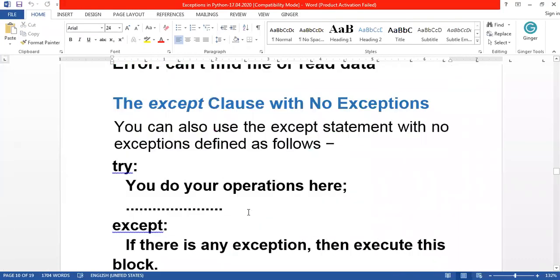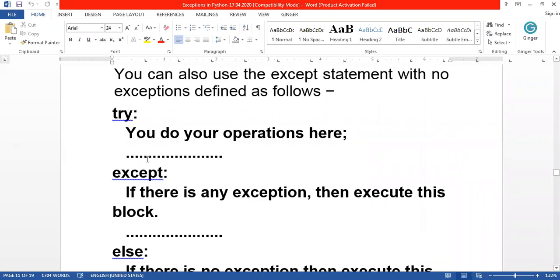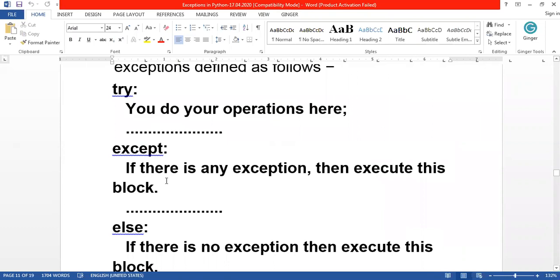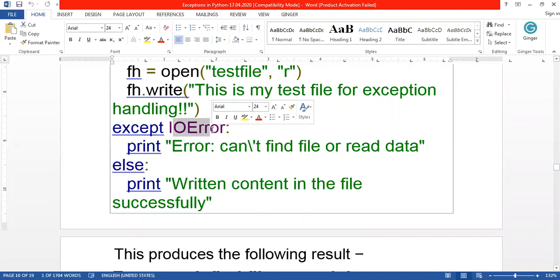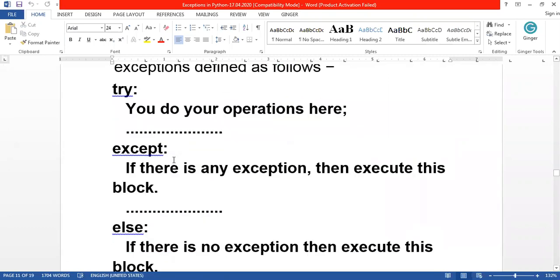Again, there is another variation. Again, the same try, but if you want to handle all types of errors with a common except class, here I handle only the IO error exception. If another error occurs, it doesn't handle it, right? So if I want to handle all the exceptions in a common manner, whatever the exception that arises, I will just throw an error message like that. Then you can use just except without mentioning any specific exception class.